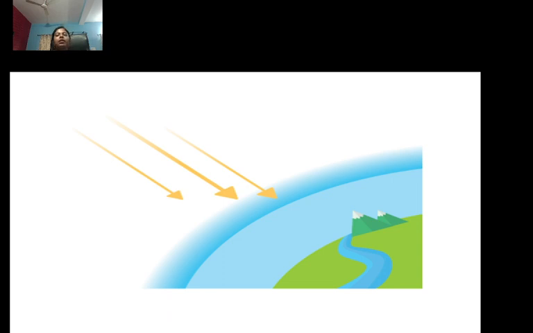Yes, this is the ozone layer. This is the earth, this is the protective layer, the ozone layer, right?